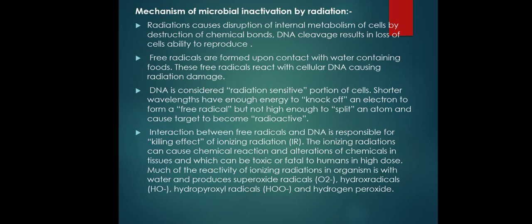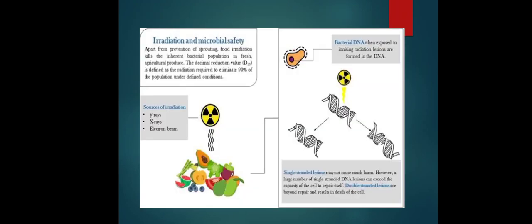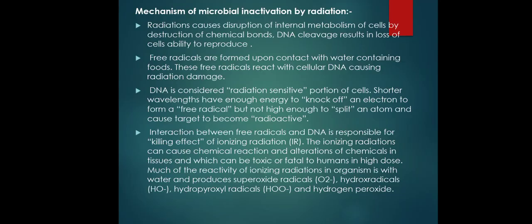So the mechanism we have seen is that radiation acts on the DNA. The interaction between the free radicals formed by the irradiation process and the disruption in parts of the DNA causes the killing effect. The killing effect on harmful bacteria and spores is produced by this radiation, which causes a chemical reaction and alteration in the chemical tissue, which may be fatal at a high dose.